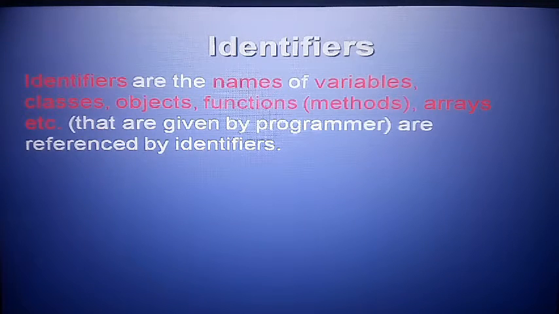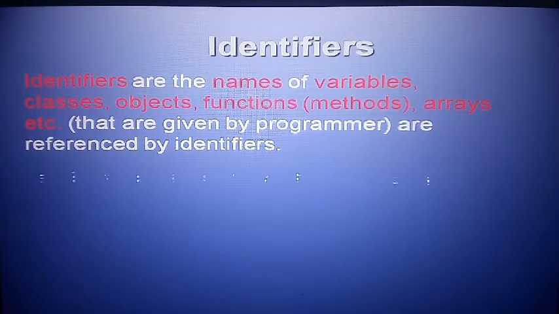Second, identifier. Just like the name already defines. What is the meaning of identifier? Identifier is the name of variables, classes, objects, functions, arrays, etc. So identifier is just like your admit card. This identifies you. So an identifier is a name of a variable, class, object, or function that is given by the programmer, meaning you.